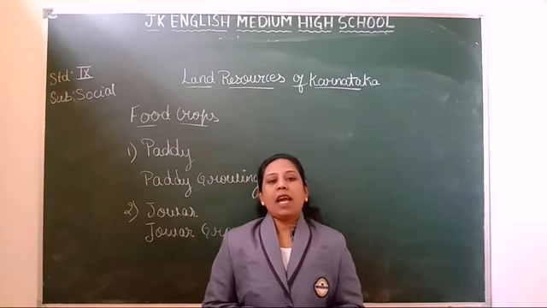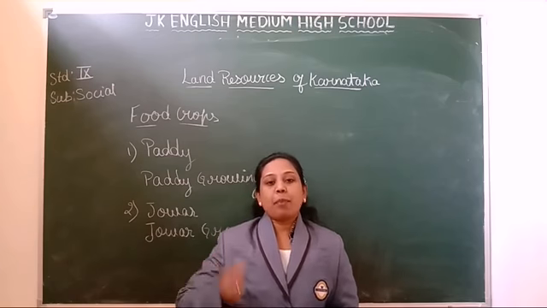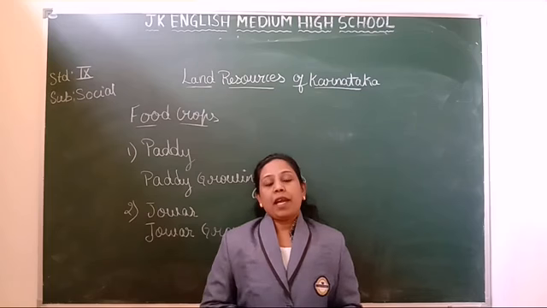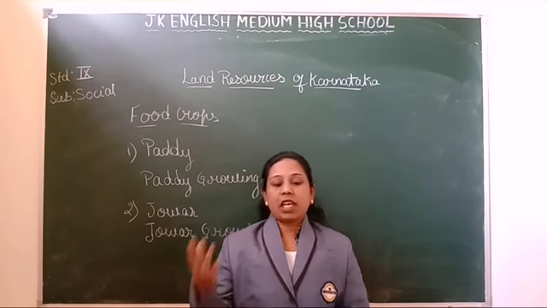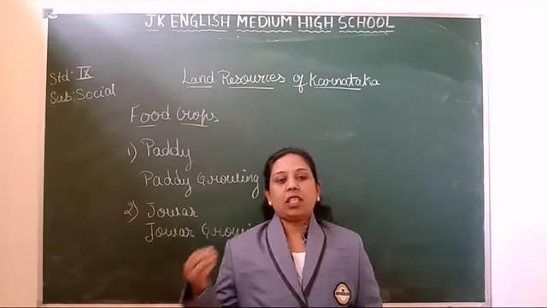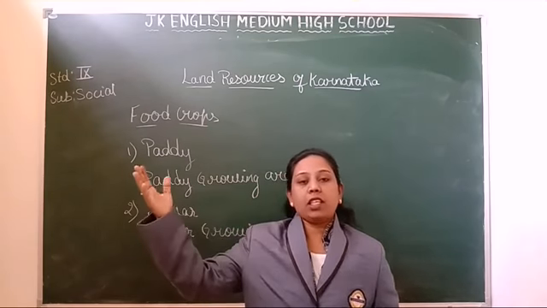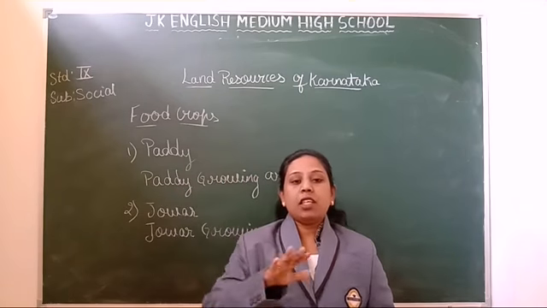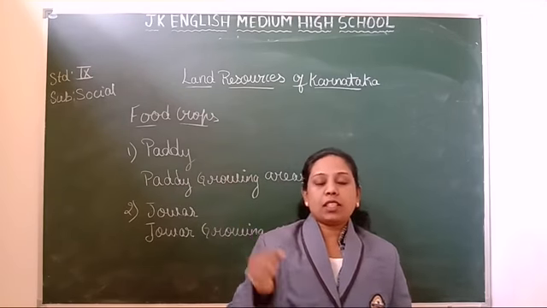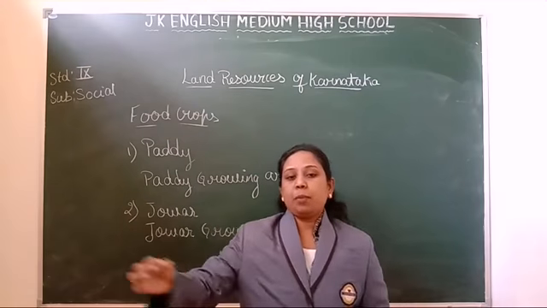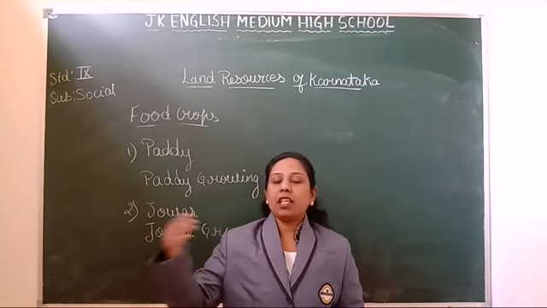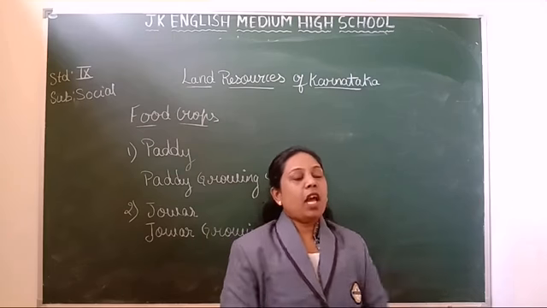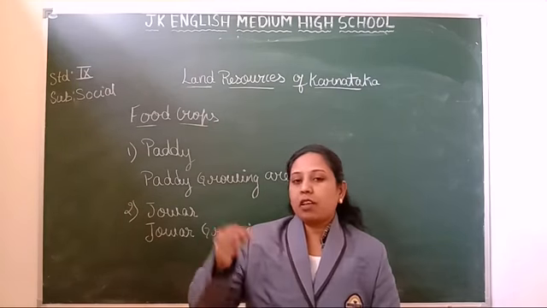In the plains, paddy is planted by the transplanting method. In the plains on the northeast side, you can see they will be planting the saplings. That is called the transplanting method. First they grow the saplings somewhere and then bring the saplings and plant them.